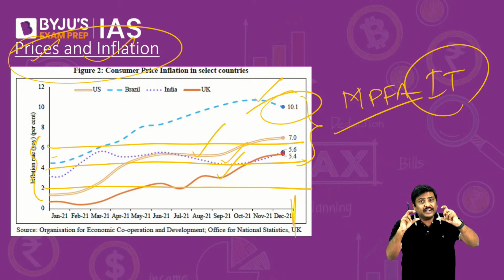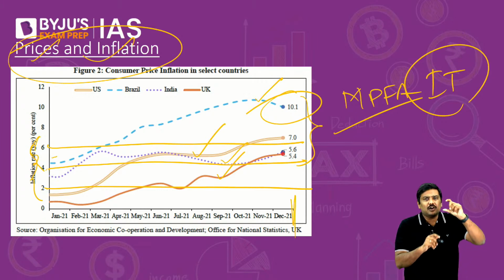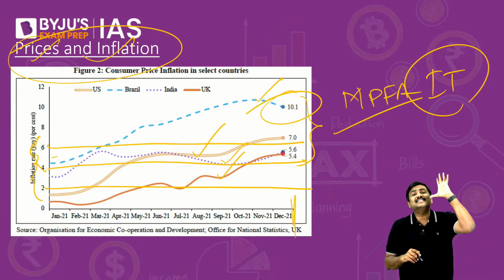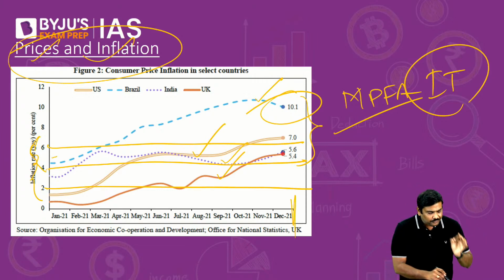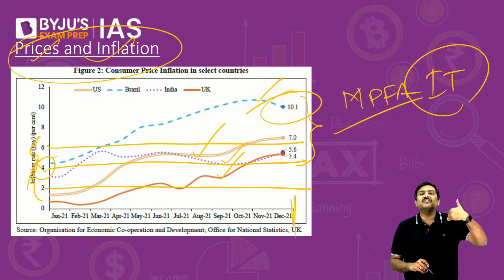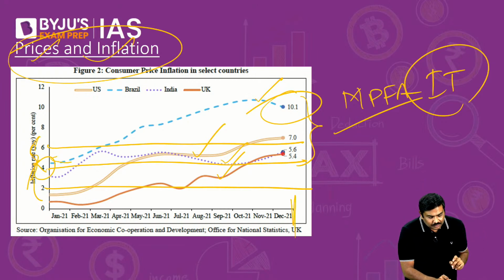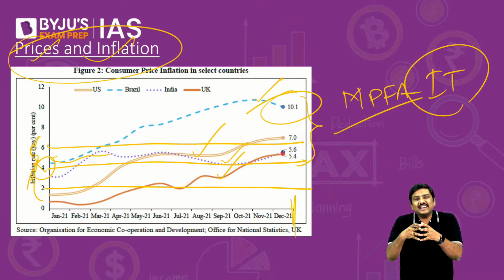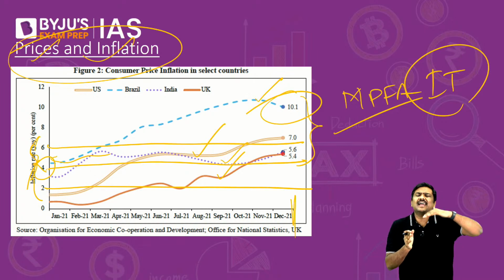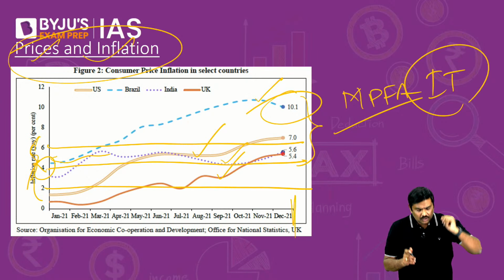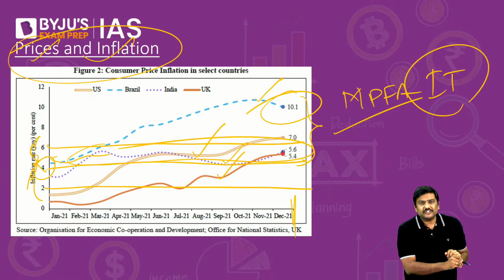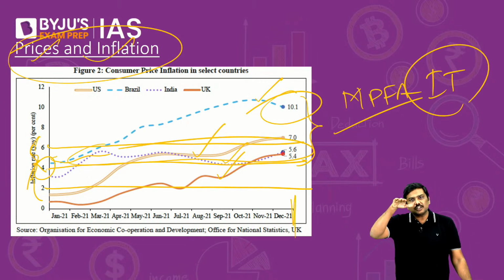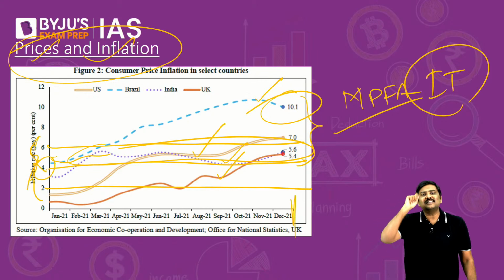In fact, for the majority of the period, it is between 4% and 6%. Under the MPFA, the RBI is supposed to maintain inflation at 4%, but there is a leeway. It can allow it to reach up to 6% also. So have a look at this. For the majority of the time, inflation has been floating between 4% and 6%.